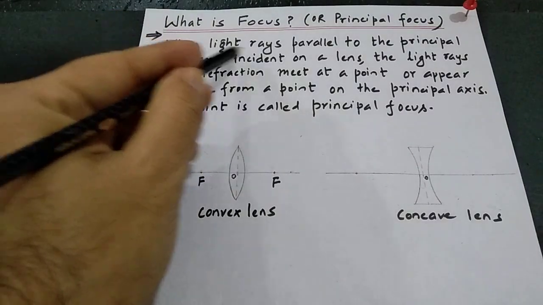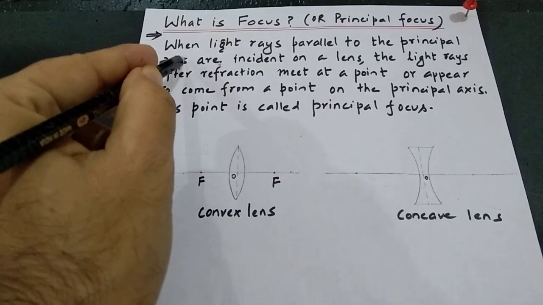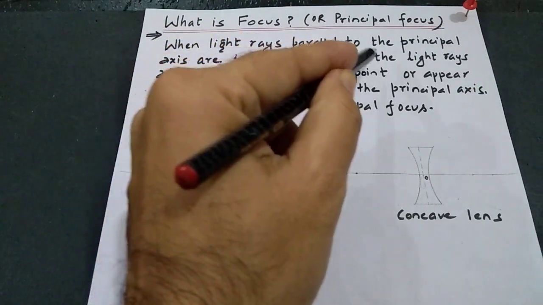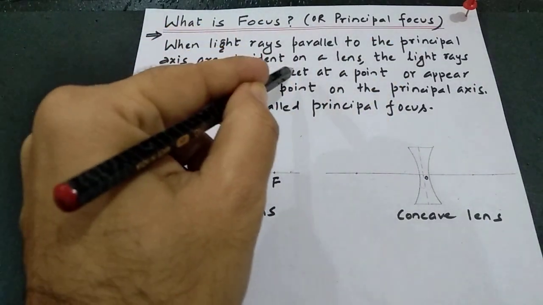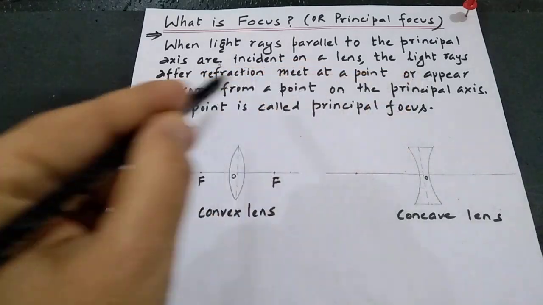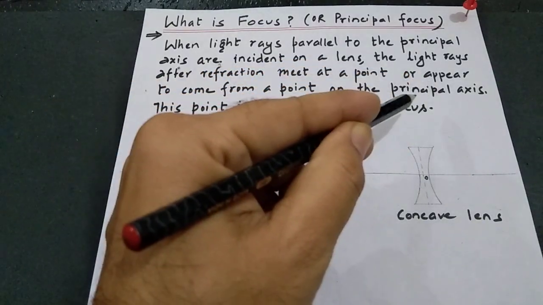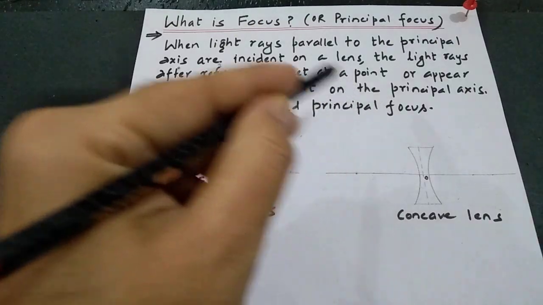When light rays parallel to the principal axis are incident on a lens, the light rays after refraction meet at a point or appear to come from a point on the principal axis. This point is called focus.